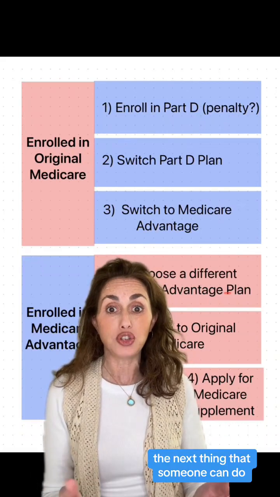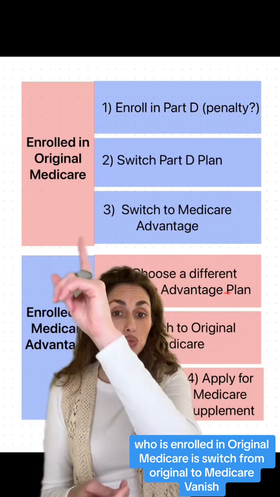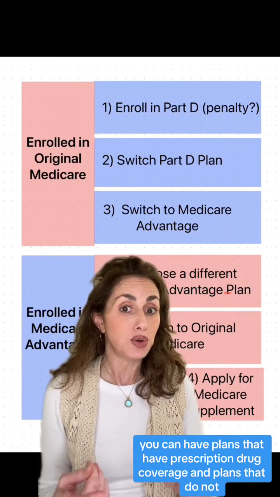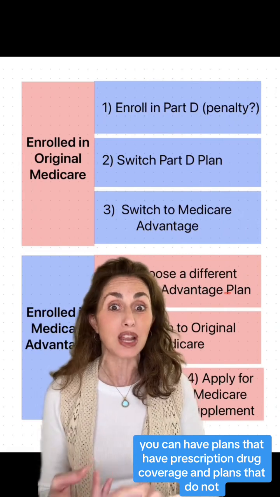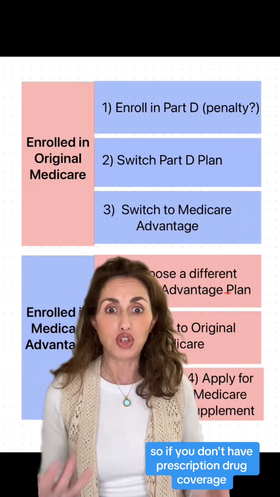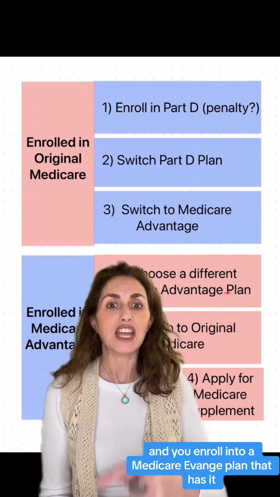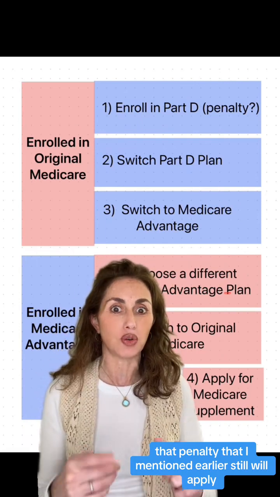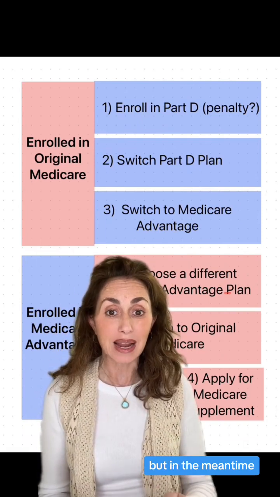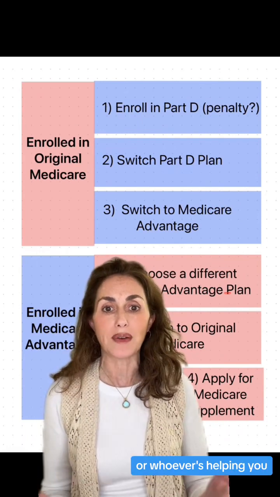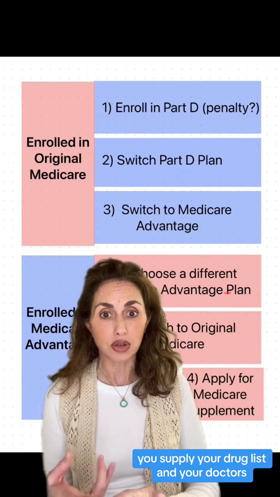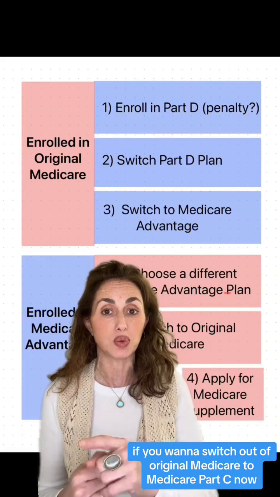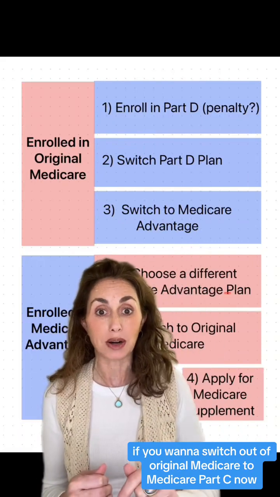The next thing that someone can do who is enrolled in original Medicare is switch from original to Medicare Advantage. So in the world of Medicare Advantage plans, you can have plans that have prescription drug coverage and plans that do not. So if you don't have prescription drug coverage and you enroll into a Medicare Advantage plan that has it, that penalty that I mentioned earlier still will apply. But in the meantime, that's that time where whoever you're working with or whoever's helping you, you supply your drug list and your doctors and you figure out what is going to be a match to your healthcare needs if you want to switch out of original Medicare to Medicare Part C.